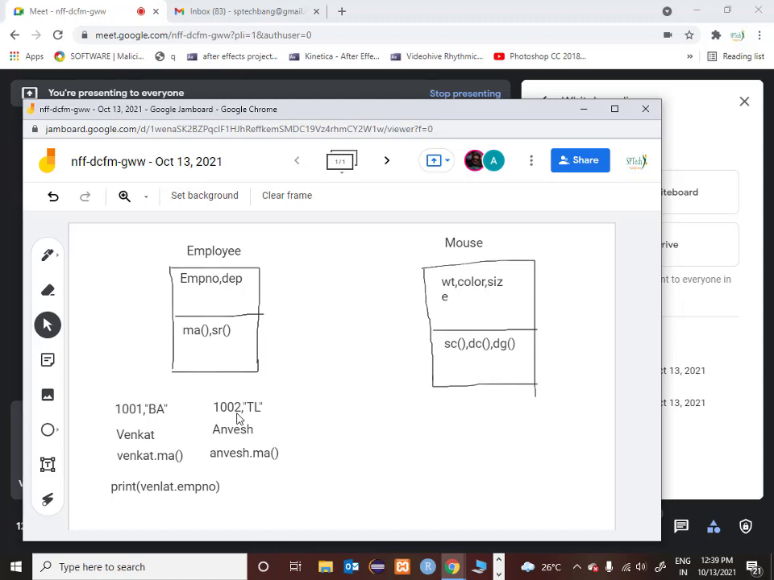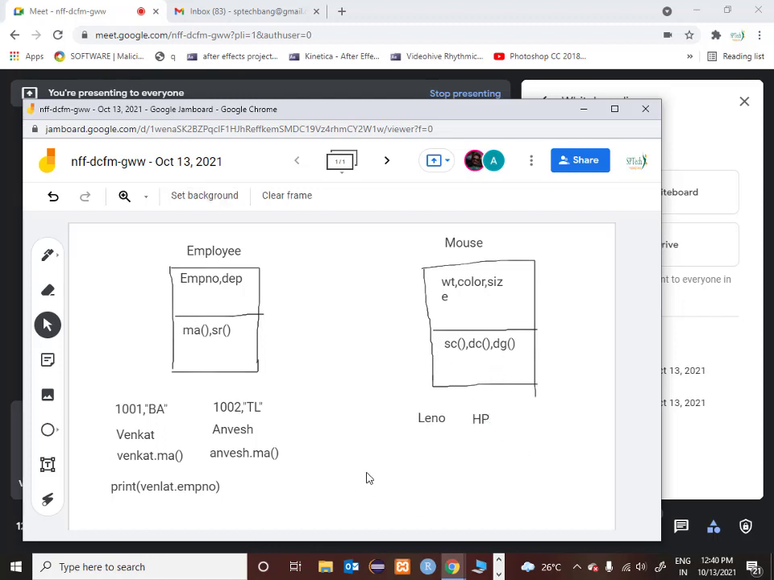Now coming to mouse here, mouse also will have different objects. I have an object called Lenovo, we have seen this before, and I may also have an object called HP. So using an HP object, you can access the members of weight, color and size, and using the Lenovo object, you can initialize and access the members of weight, color and size. Using the Lenovo object you can also have scroll, drag, single click, double click, etc.